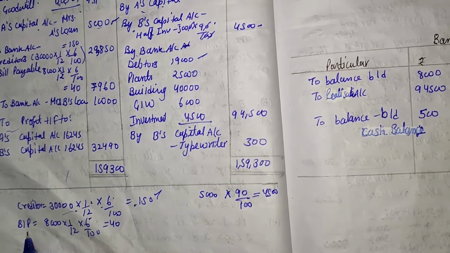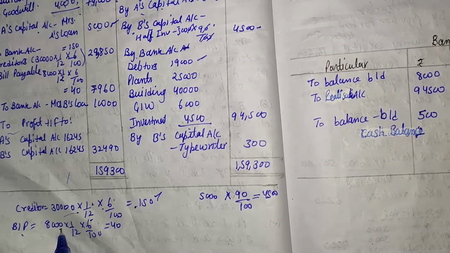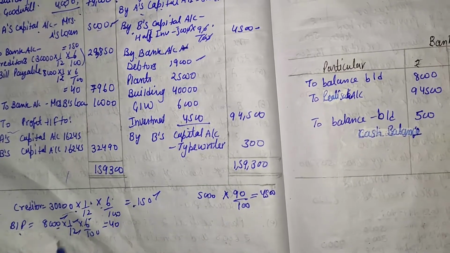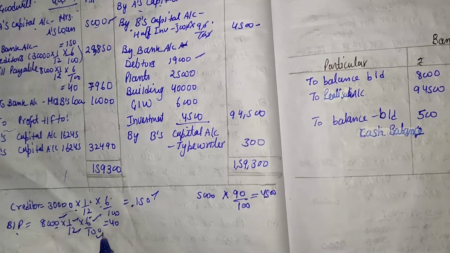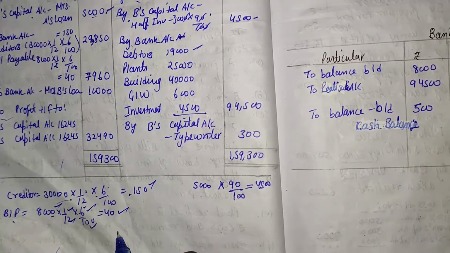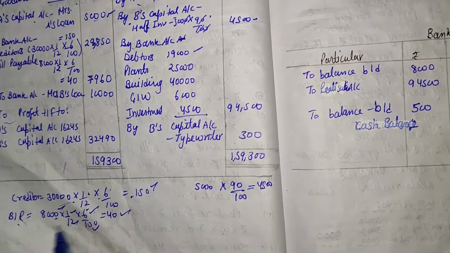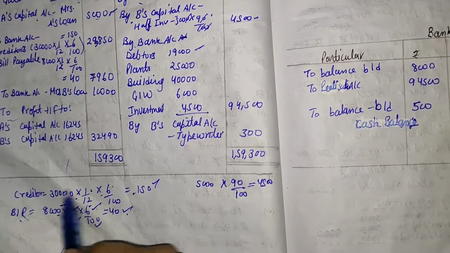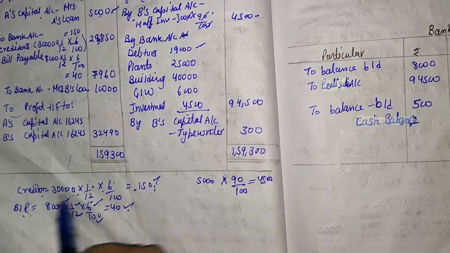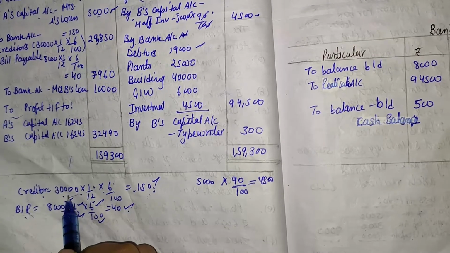And the second one is bills payable. Bills payable value that is given in the question is 8,000, 1 month, that is 1 by 12, 6% discount, it means 6 divided by 100. After that we calculate the value, that is rupees 40. So on bills payable we receive a 40 rupees discount, and on creditors we receive 150 as a discount. So total creditors value is 30,000.